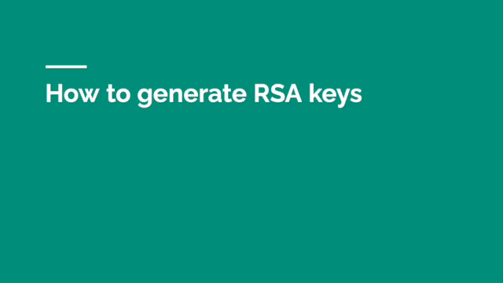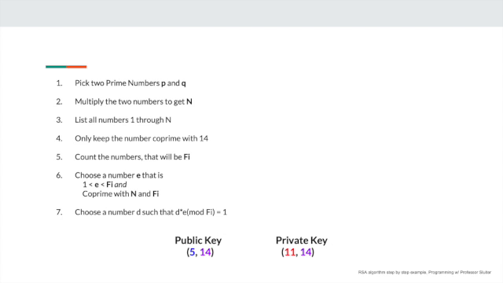Then, how do we generate the RSA keys? Step 1. We'll pick two prime numbers, P and Q. In this example, we will set P to 2 and Q to 7. Step 2. Multiply the two numbers to get n. In this case, n is 2 times 7, which is 14.